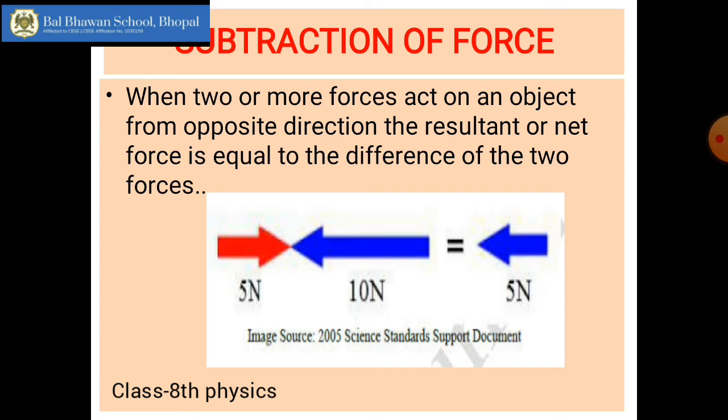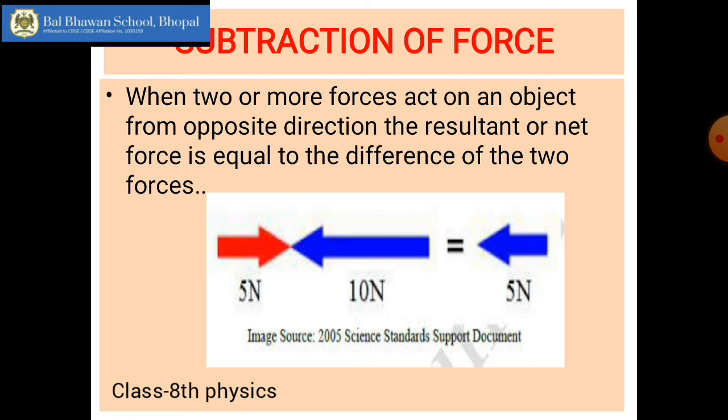Supposing two forces, or more than two also, are applied from the opposite direction. What will happen? The net or resultant force will be equal to the difference between the two forces, because they are from different directions. In this case, you can see from the right hand side it is 5 Newton, from left hand side it is 10 Newton. So what is the resultant force equal to? 5 Newton. 10 minus 5. And this is called subtraction of forces, which occurs when two or more forces act on an object from different directions.